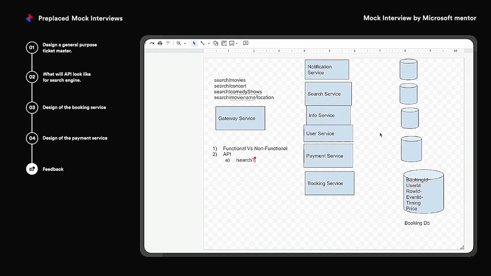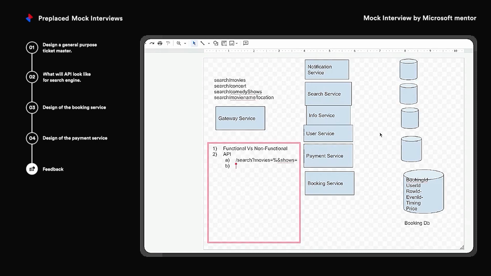For example, movies equals something, ampersand shows equals something, or location equals something. This would have been a unified interface, and it is up to the client to choose what parameters to pass to the backend. The backend will extract these parameters, construct a SQL query and get all the information for you.